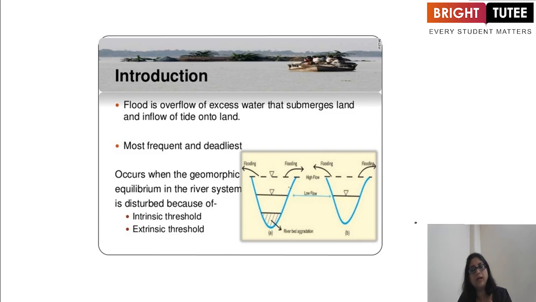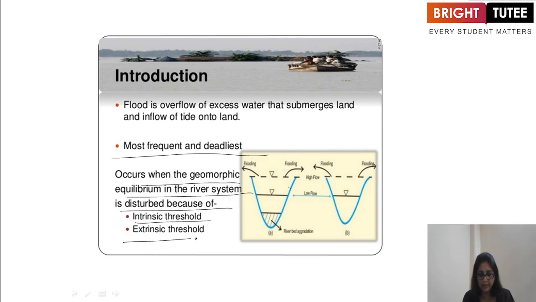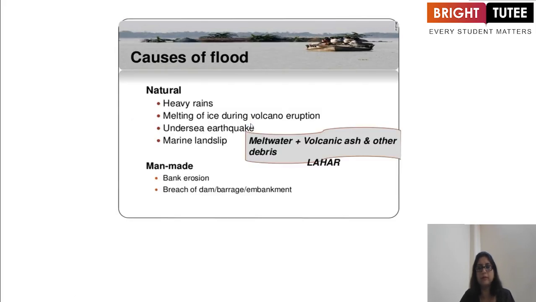Normally we do have a level of water in rivers. So, what happens when there is overflow of excess water that submerges land and inflows the water towards land? That means onto land. So, it is neck to neck water level. It is the most frequent and deadliest, and occurs when the geomorphic equilibrium in the river system is disturbed because of intrinsic threshold and extrinsic threshold, and this is the level of the river water.